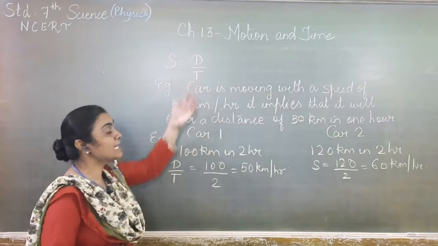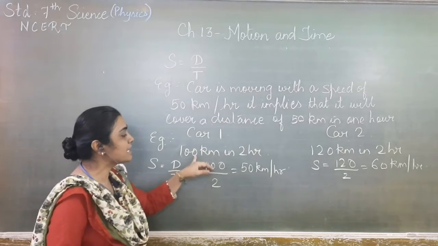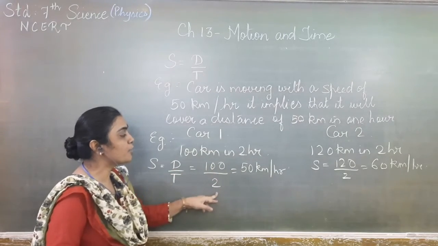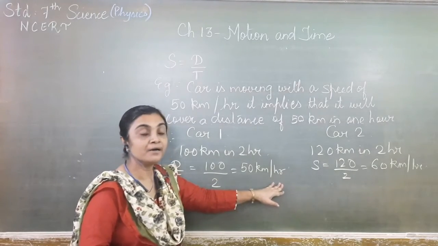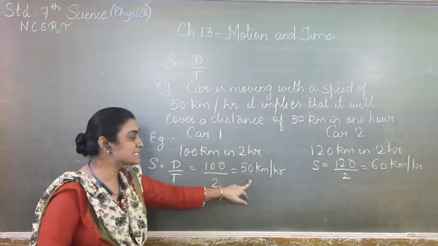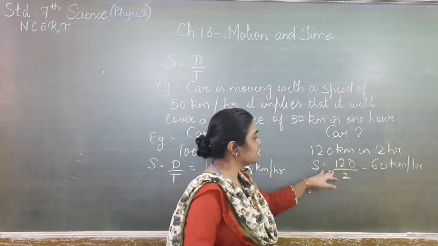Now we know the formula, that is distance upon time. So if the distance is 100 km and the time duration is 2 hours, then 100 upon 2 is equal to 50 km per hour. So in 1 hour car 1 travels a distance of 50 km. Now let us see the other one. Distance upon time.